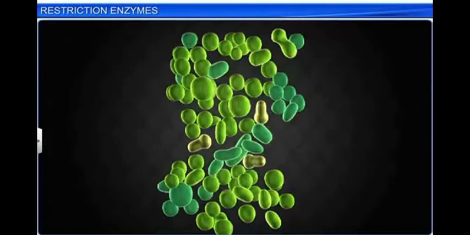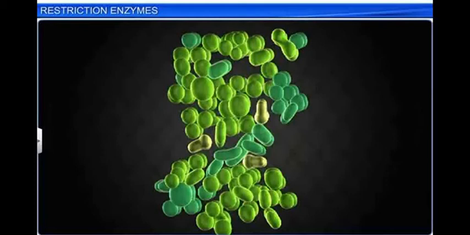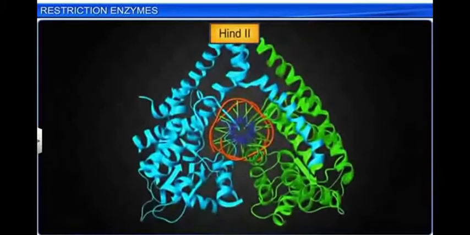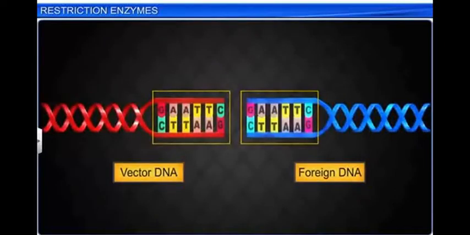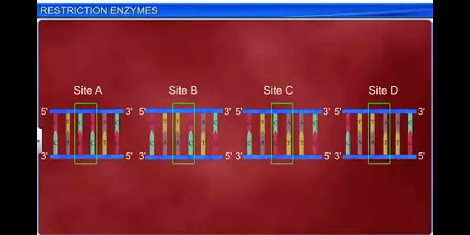In 1968, Smith, Wilcox and Kelly worked on another bacterium called Haemophilus influenzae. They isolated another enzyme called HindII. HindII always recognizes a specific DNA sequence of 6 nucleotide base pairs, and can recognize only that specific sequence.